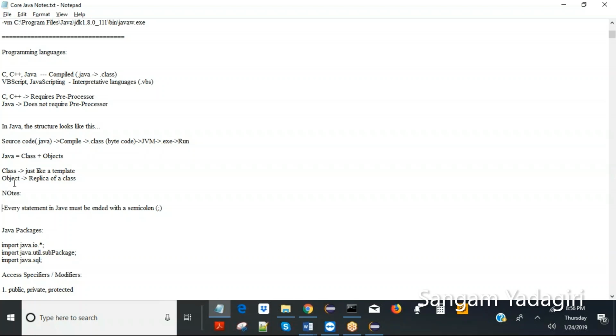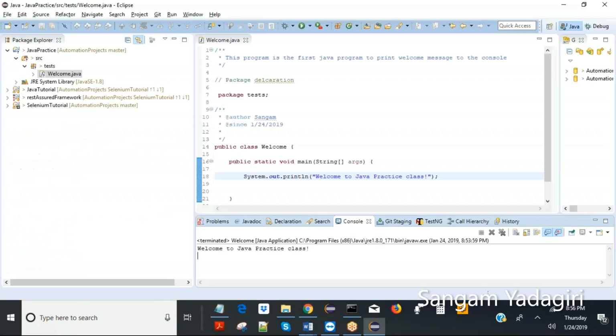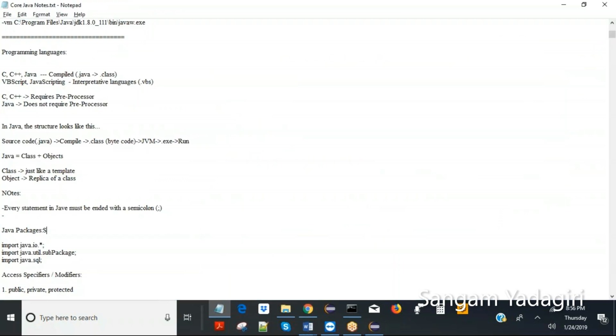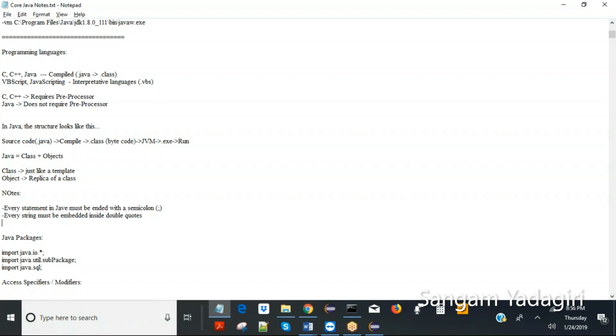Okay, so we are also writing some notes. We already had two notes. What is the other note? Just remind me. Every string must be embedded inside double quotes. Right. Okay, we are going to update these notes as and when we need to.